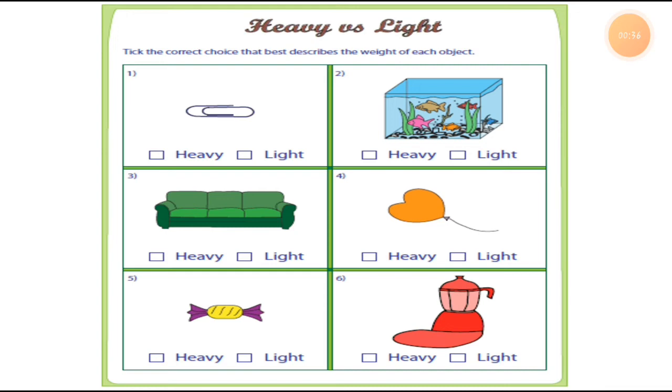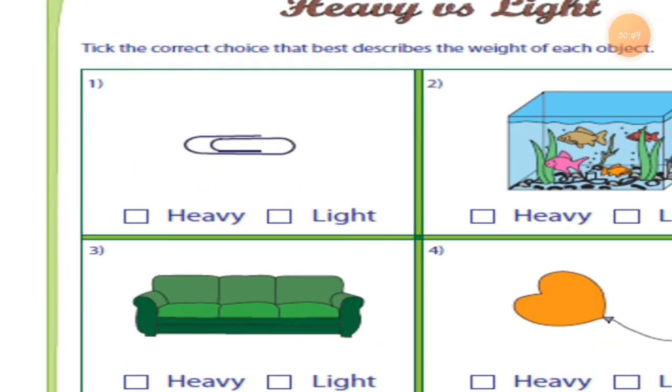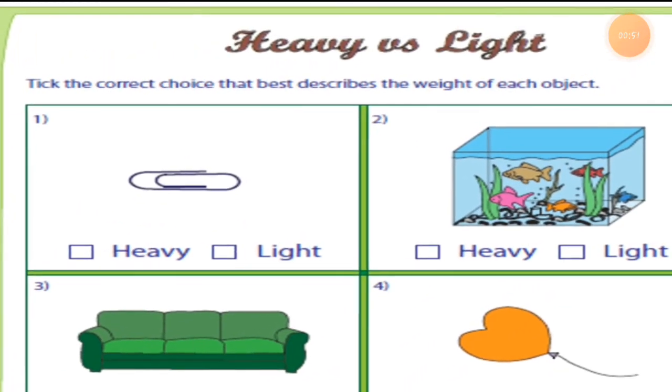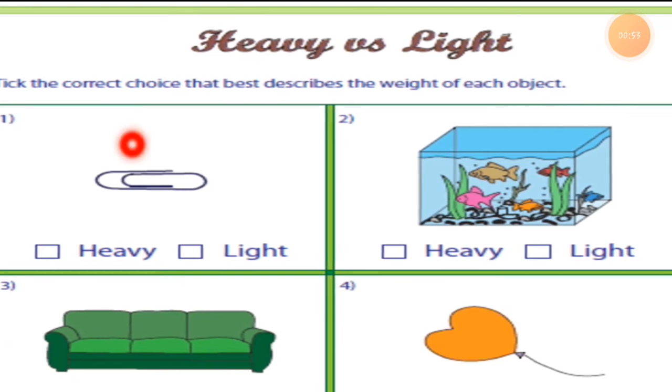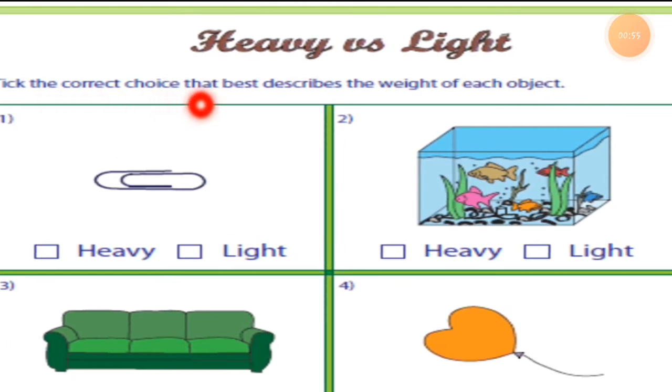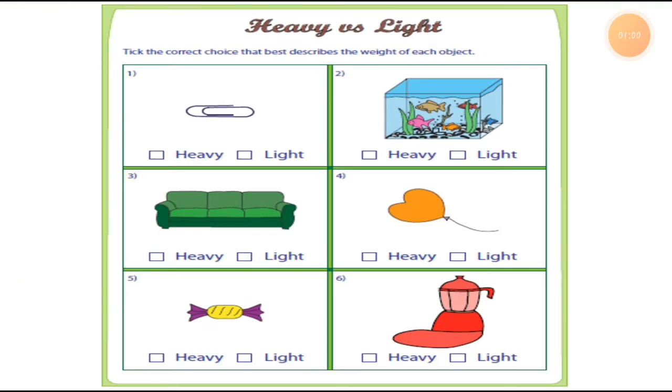So here is the worksheet and the instruction. The heading is heavy or light. You can read here, this is the instruction, heavy or light, and this instruction is compulsory for you all to write down. Tick the correct choice that best describes the weight of each object, right?